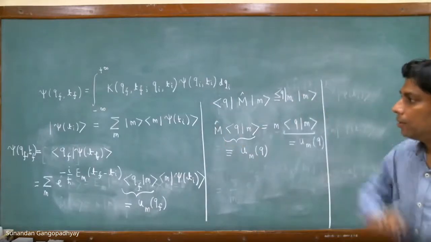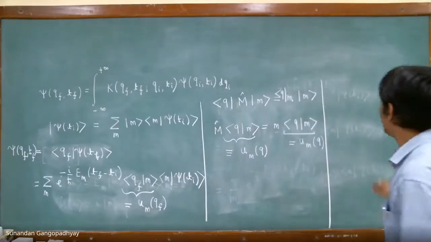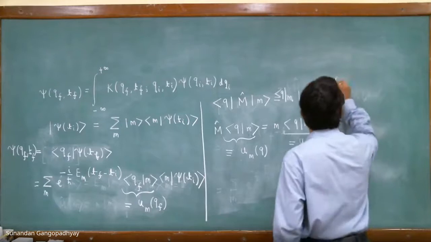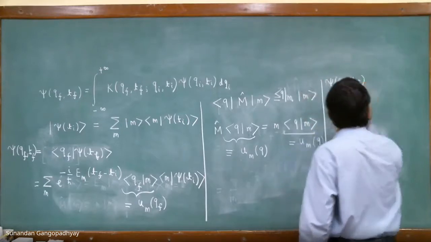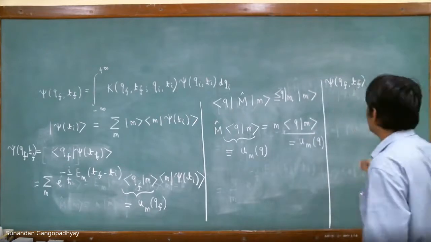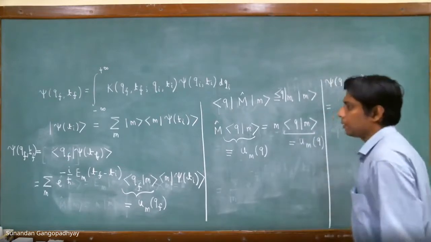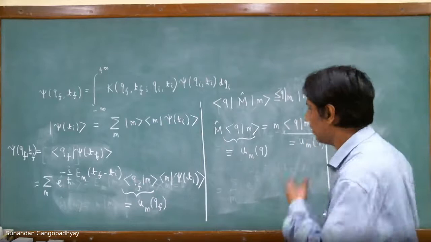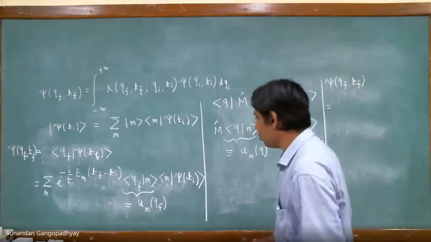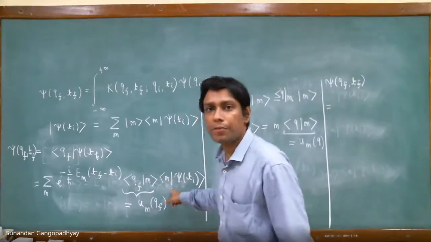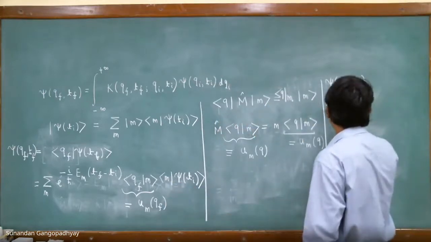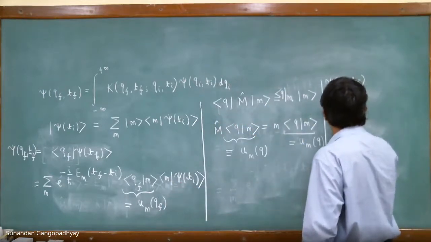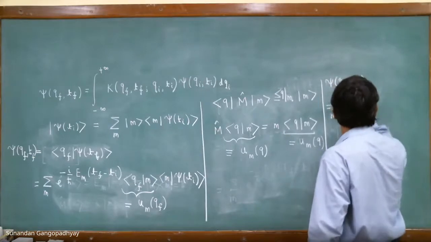Let us go back to that equation. Therefore, we will have psi QF TF, that is basically equal to what we shall now do is introduce a complete set of states over here at this point. So if we do that, this was already there.